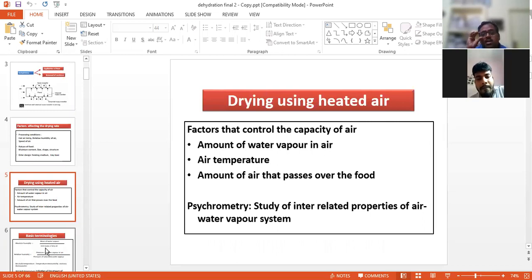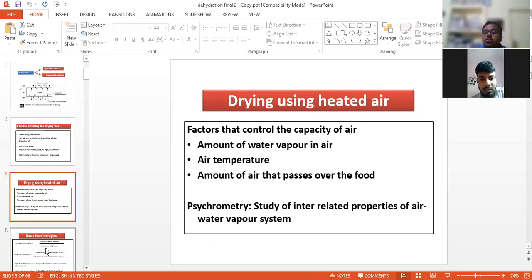Another one is drying using heated air: the factors that control the capacity of the air. What are the factors that control the capacity of air? That means the amount of water vapor in the air, the air temperature, and the amount of air that passes over the foods.